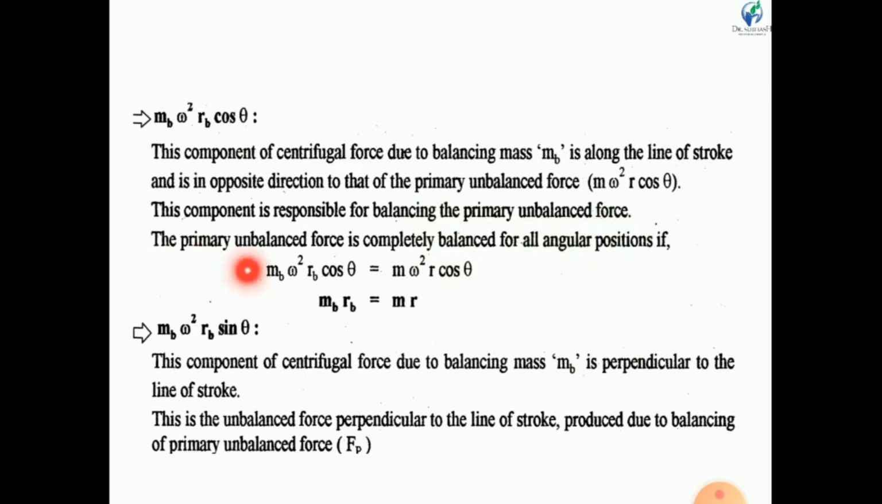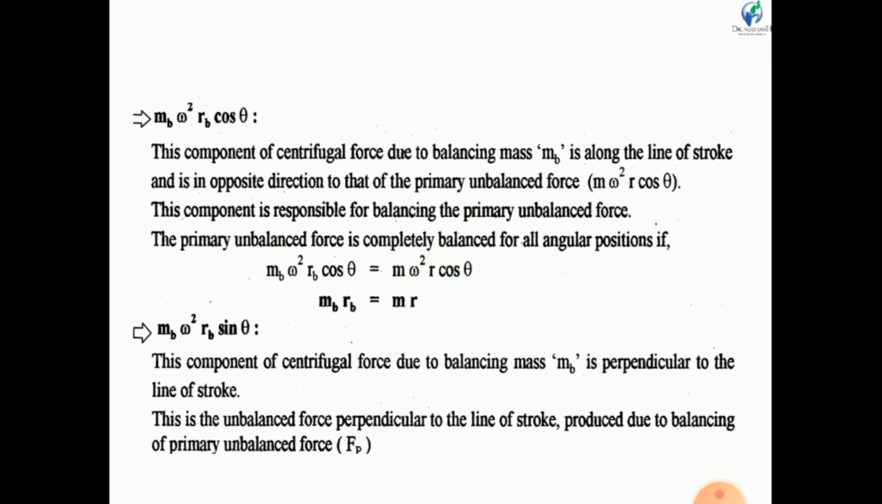The primary unbalanced force is completely balanced for all angular positions if Mb omega square Rb cos theta is equal to M omega square R cos theta. Here the common terms are omega square and cos theta, so we obtain Mb Rb equals Mr. So if we put the Mb mass at Rb distance in such a way that Mb Rb is equal to Mr, then we can balance the primary unbalanced force.